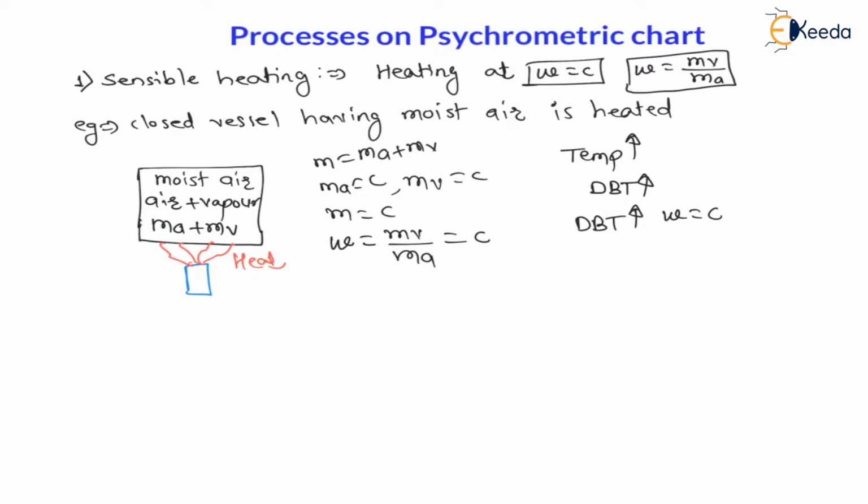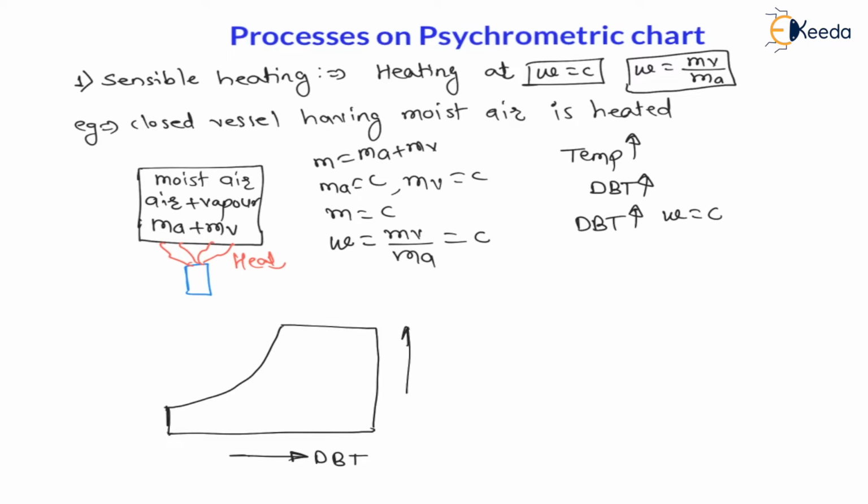Now here we are going to draw the psychometric chart. The psychometric chart is drawn for a particular pressure and the chart looks like this. On this chart, on the x-axis there will be the dry bulb temperature, and on the y-axis there is the specific humidity. And this curved line is the relative humidity equal to 100% line. That is, this curved line is the saturated line, and relative humidity on this line is 100%.